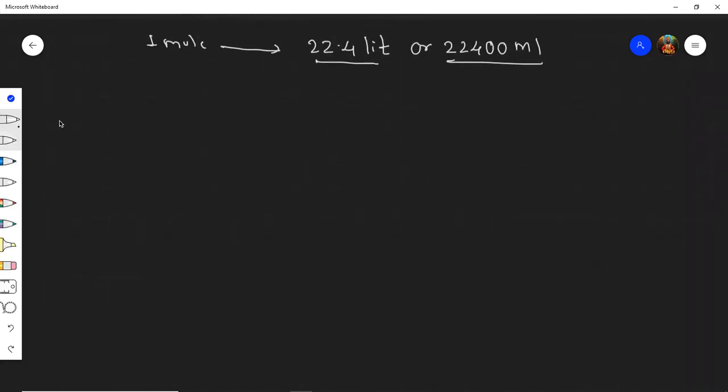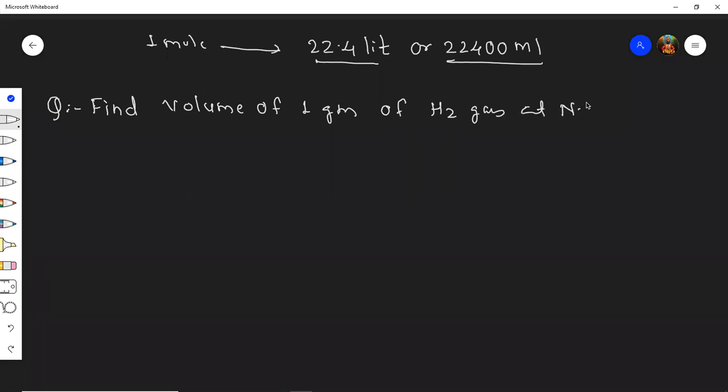Yes, sir. Okay, shall we move to the next one? Find the volume of 1 gram of H2 gas at NTP. And then this is the first, and in the same I'll just change a little bit.